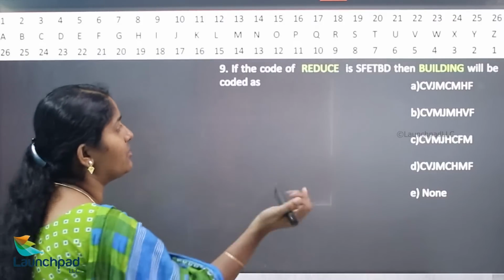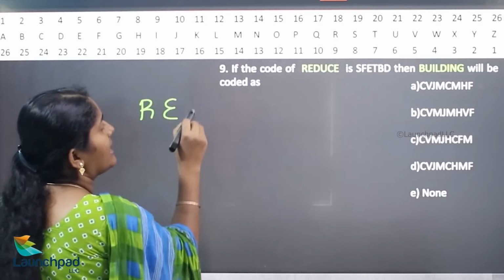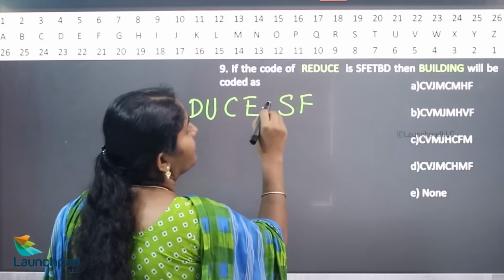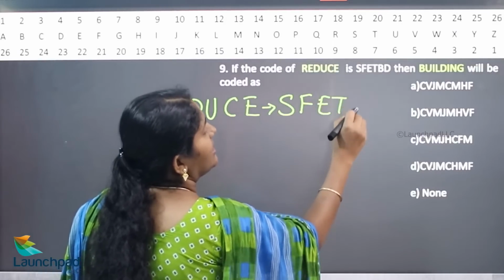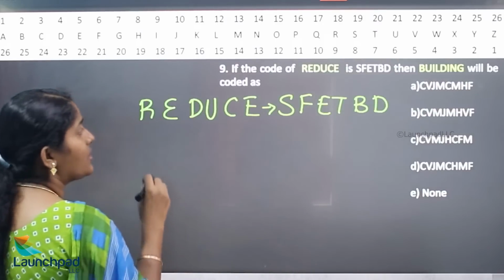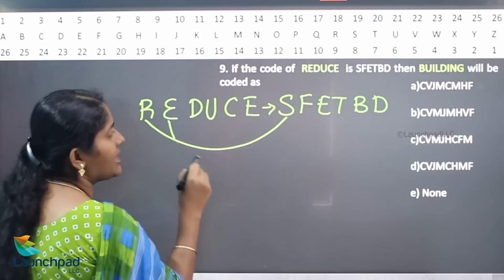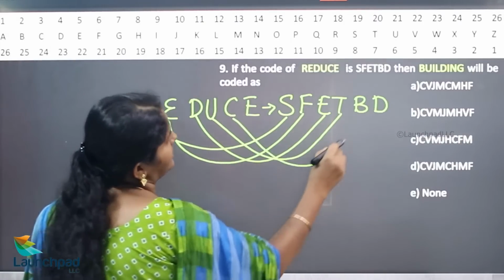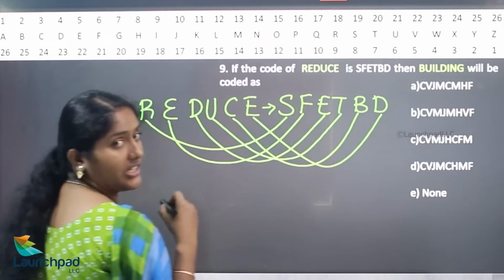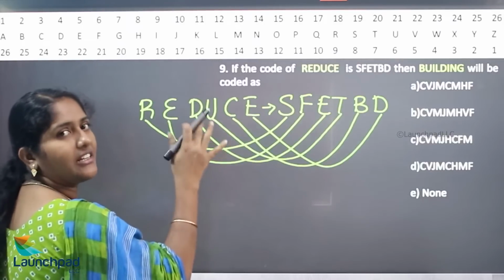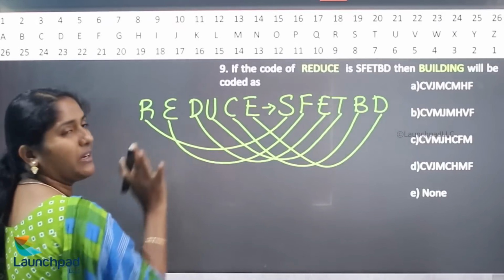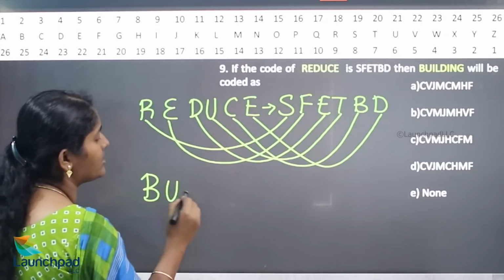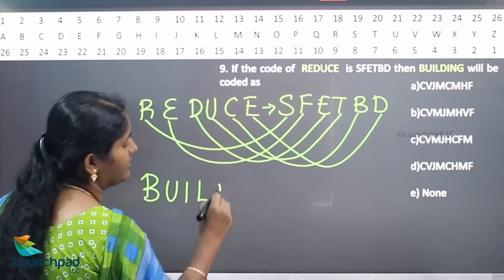So if the code of REDUCE is SFETVF. So next letter of R is S. Next letter of E is F. Next letter of D is E. Next letter of U is V. Next letter of C is D. Next letter of E is F. Similarly, they are substituting the next letter for their respective letters. So the same procedure is followed for the word building.